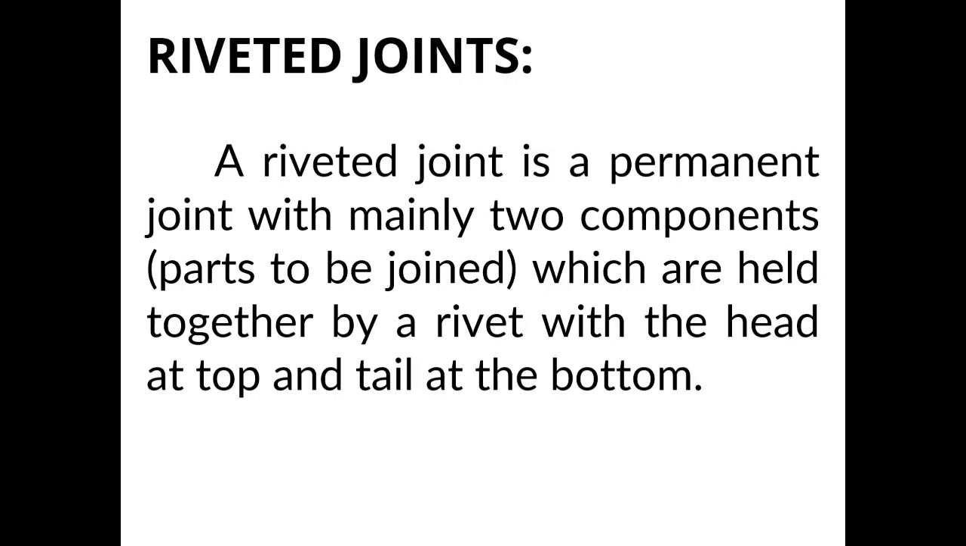First, riveted joints. A riveted joint is a permanent joint with mainly two component parts to be joined, which are held together by a rivet with the head at top and tail at the bottom.